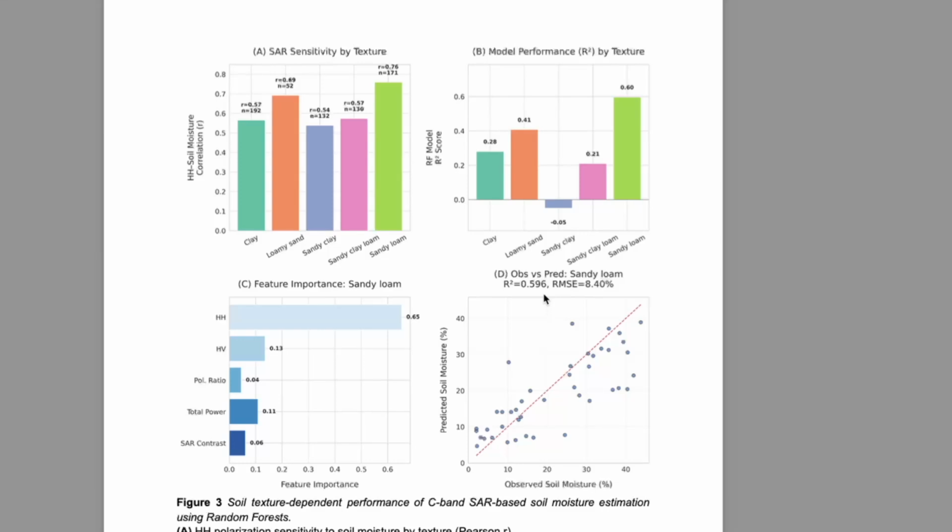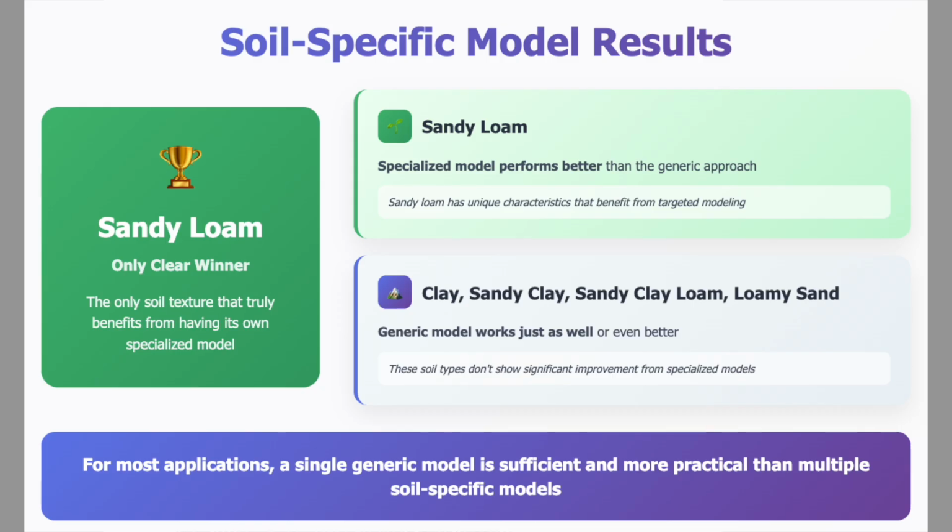For remote sensing or hydrology application, this is okay, not too bad. If you remember, for the generic model, R square was 0.45, and here we have an R square for sandy loam at 0.6, which is actually a 34% improvement just by focusing on sandy loam soils. So this is the main key message, that sandy loam is the best performing soil type.